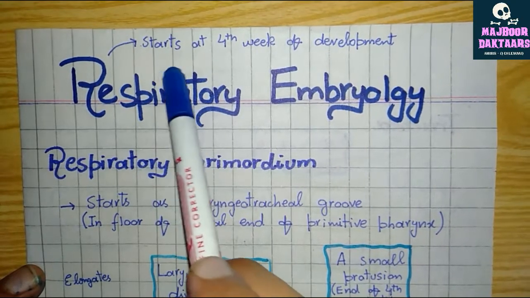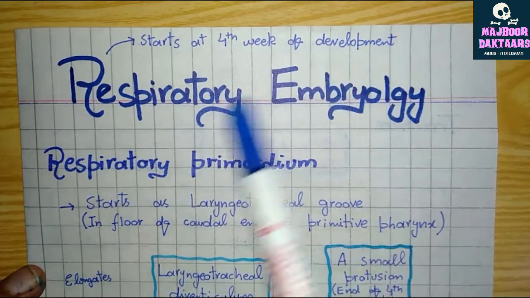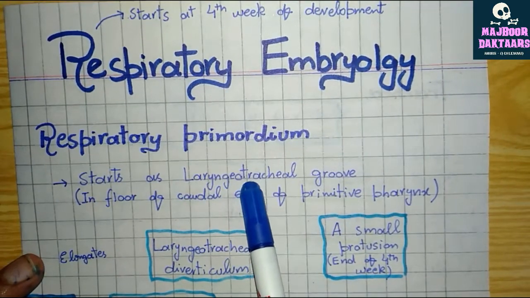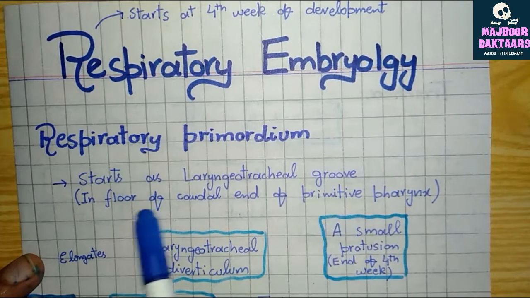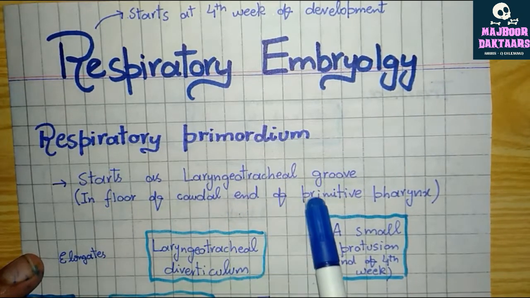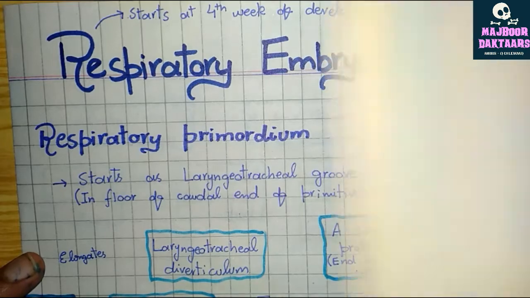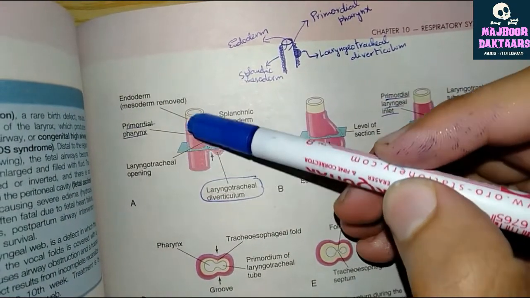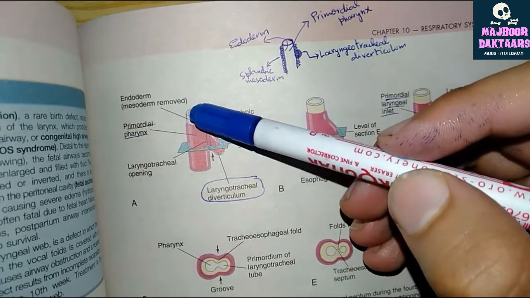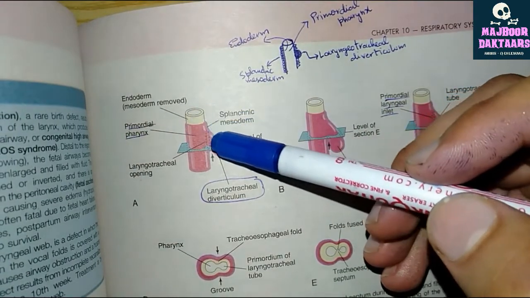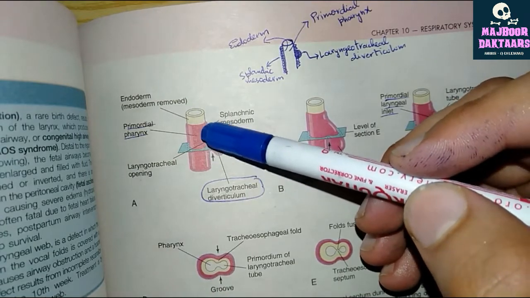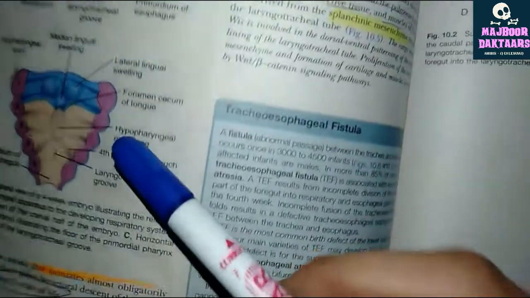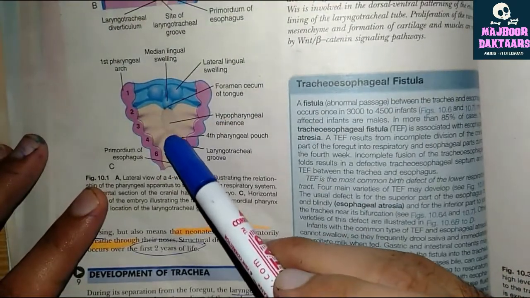Respiratory embryology starts at the fourth week of development. The primitive structure of respiratory system is the laryngeotracheal groove, which forms in the floor of the caudal end of the primitive pharynx. Now, if we see the diagram, this tube is the primitive pharynx, the primordial pharynx, and at its caudal end, a groove is formed known as laryngeotracheal groove. Here it is more clear.